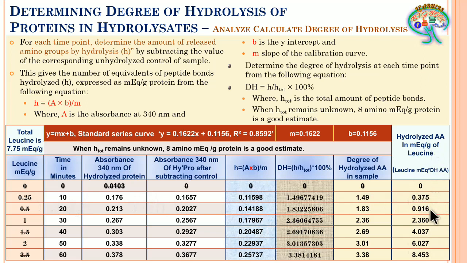At 20 minutes it shows 0.916, then 2.360, 4.37, 6.027, and 8.453. So this is how the degree of hydrolysis has to be determined.